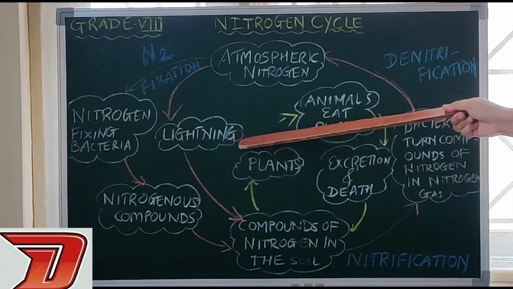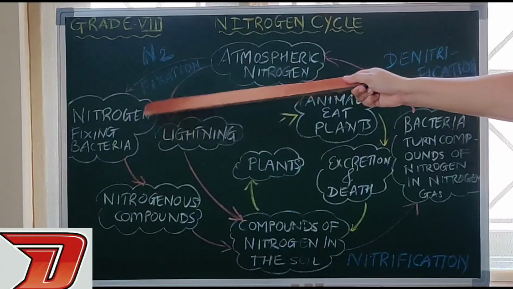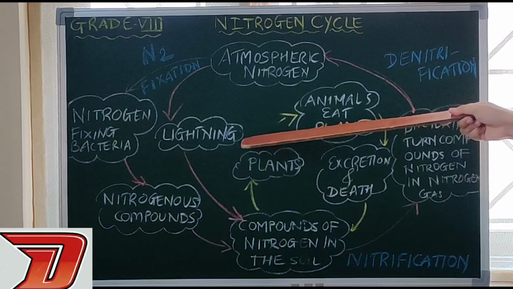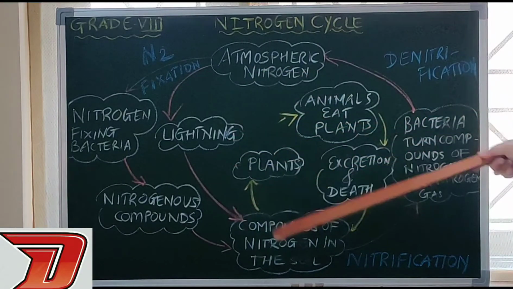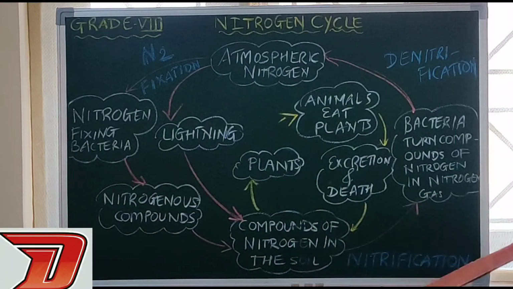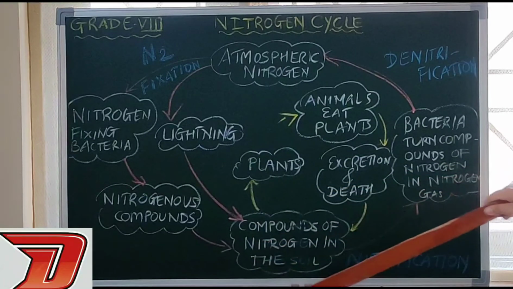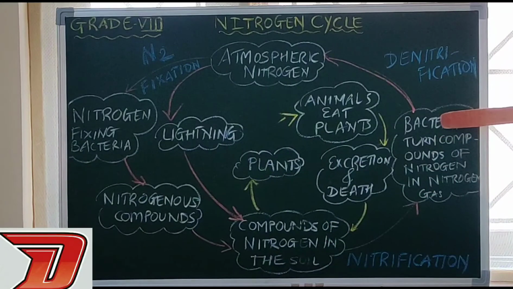Lightning is the physical process, and the bacterial one is the biological process, because some life is involved. After that, whatever quantity of those compounds is not used will go back into the atmosphere.